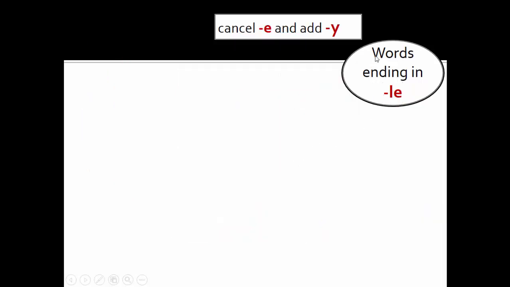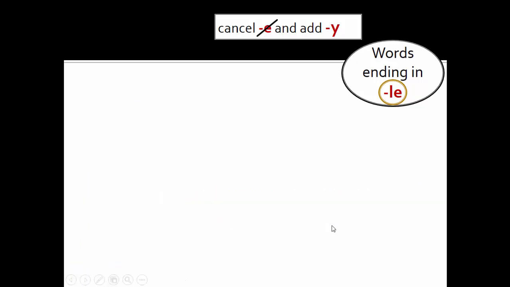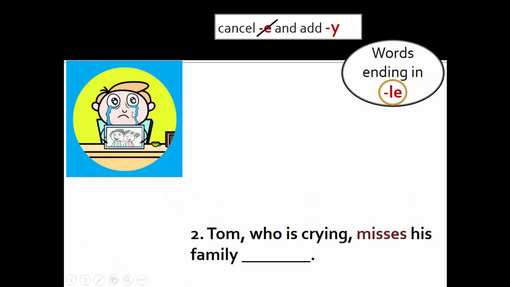To form adverbs from the words ending in -le, we should cancel e and add y. Look at the example. Massage the shampoo gently into your hair and scalp. Tom, who is crying, misses his family terribly.